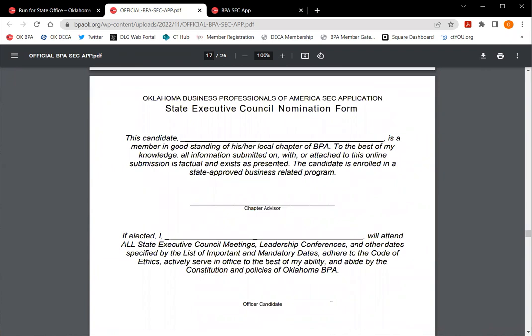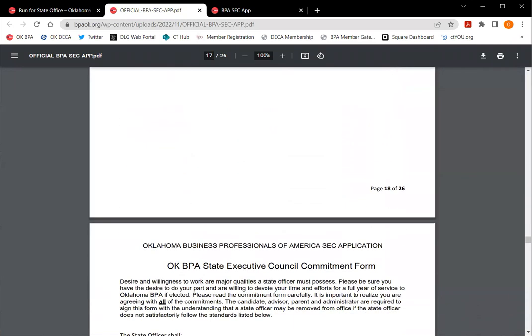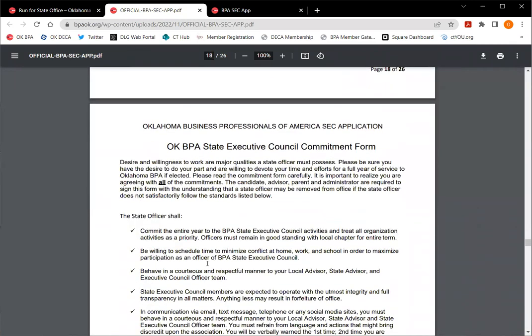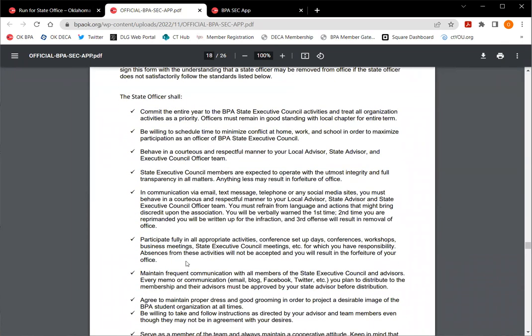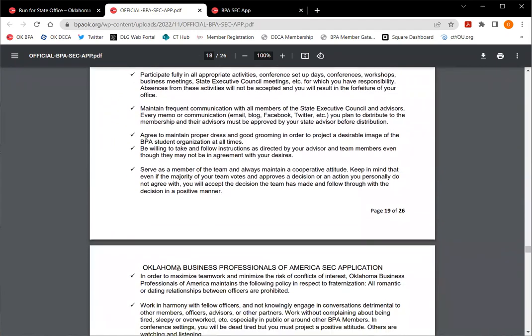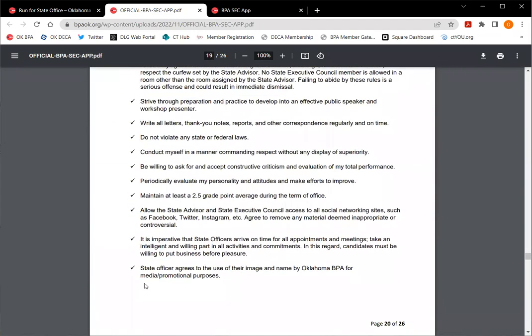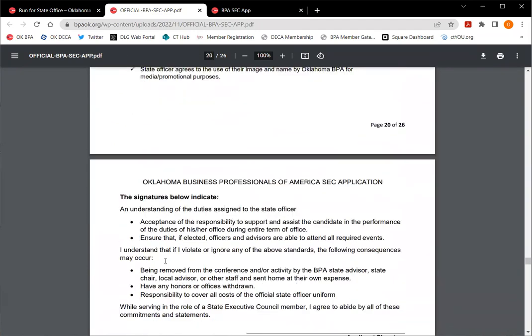Oh, so many forms. You'll see that your chapter advisor is going to be signing quite a bit because, believe it or not, this is as much of a responsibility to your chapter advisor as it is to you as the candidate. So just make sure that they're on board with everything that you're doing. And when you go through this commitment form, you're going to be reading through a lot of this. This is all very, very important. So make sure you pay attention to all those details and points.